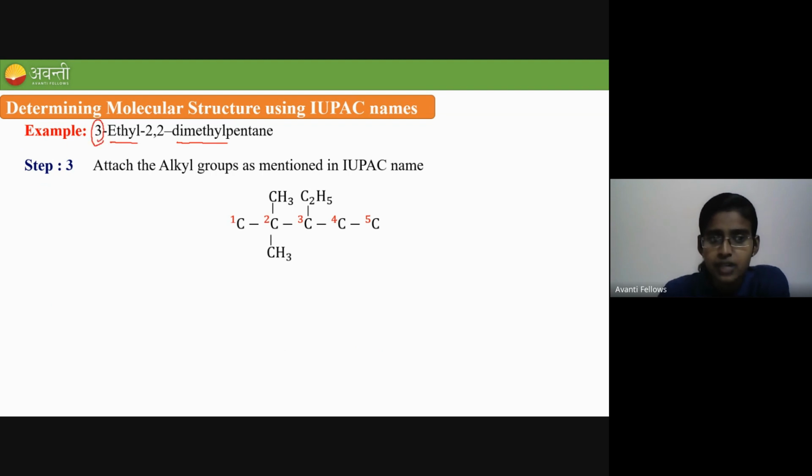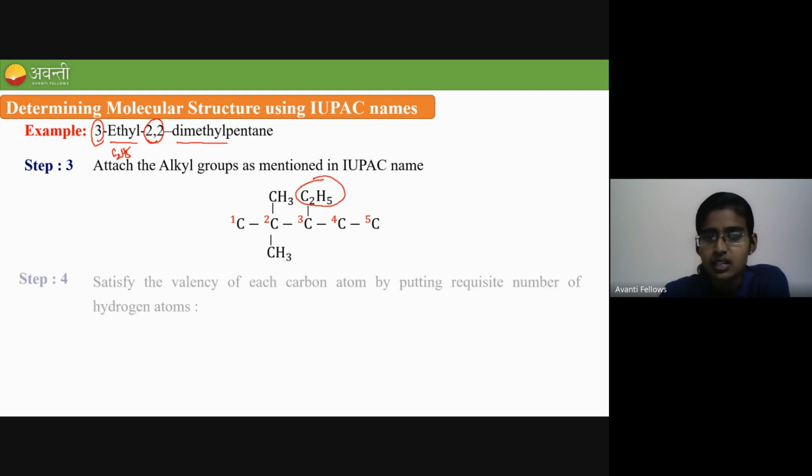So the formula for ethyl is C2H5, right? So to the third carbon I have attached the ethyl group, and to the second carbon I have methyl groups. Okay, 2 methyl groups I am having, so it is called dimethyl. So the methyl formula is CH3, right? So it is CH3. So I have attached.